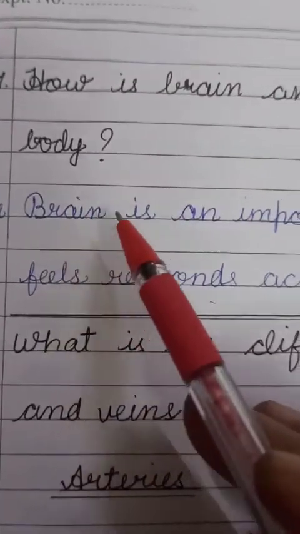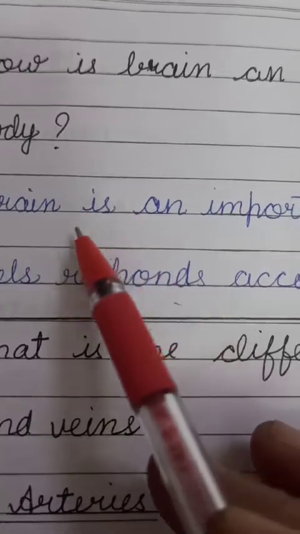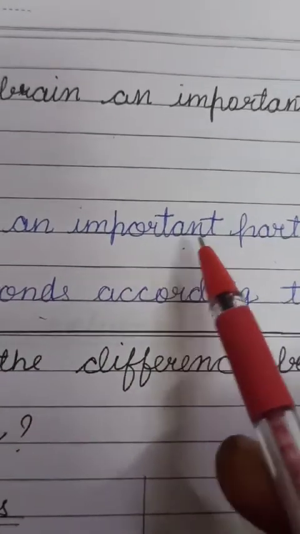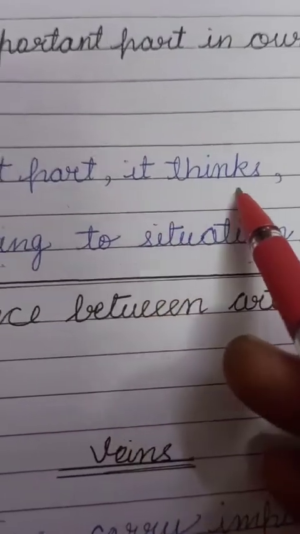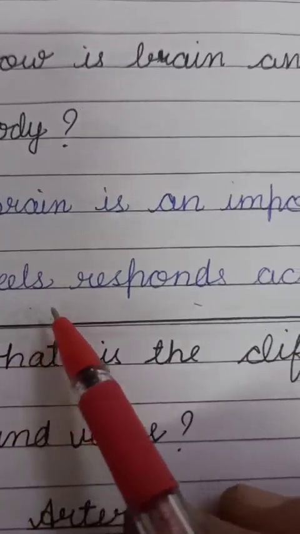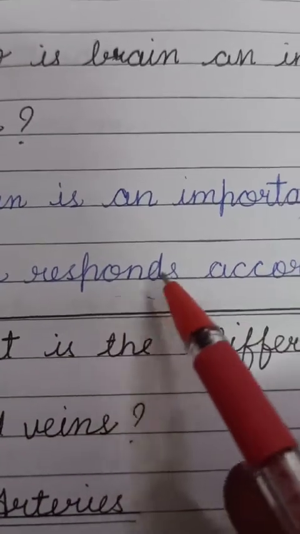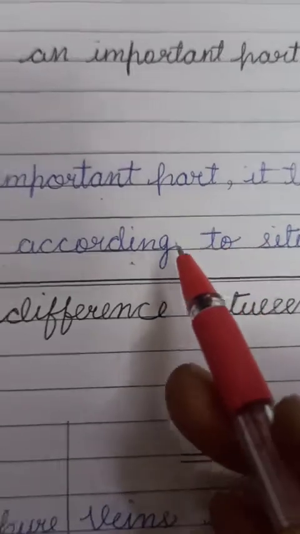Children, the brain is the controller of our body, and it helps us to think, to feel anything, and to respond according to the situation.